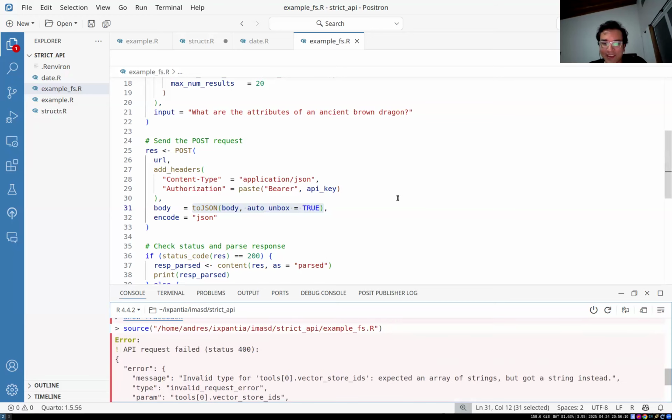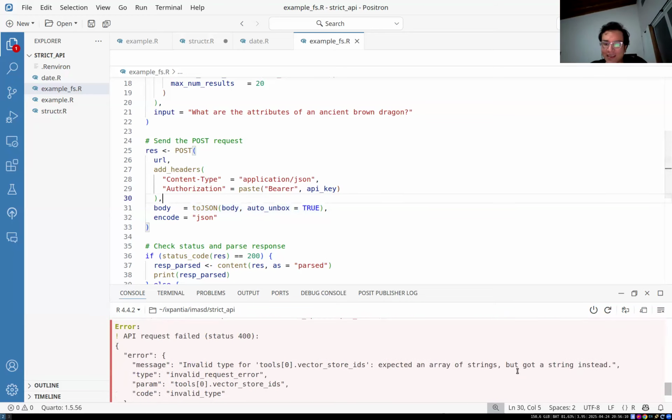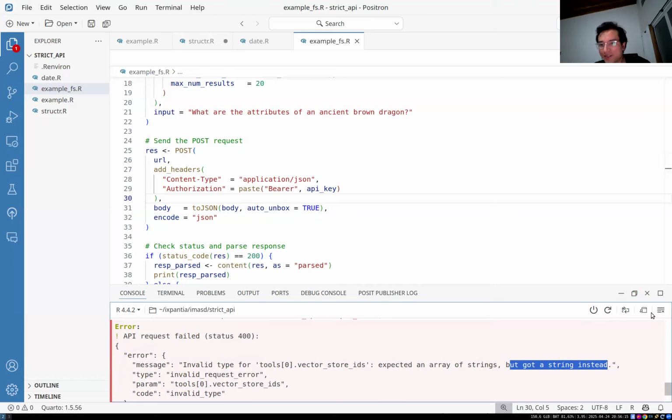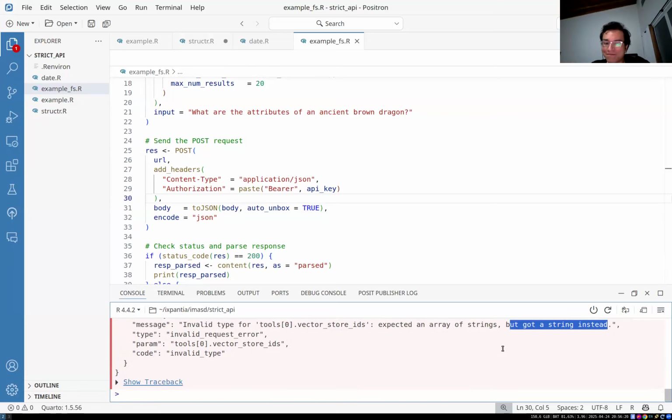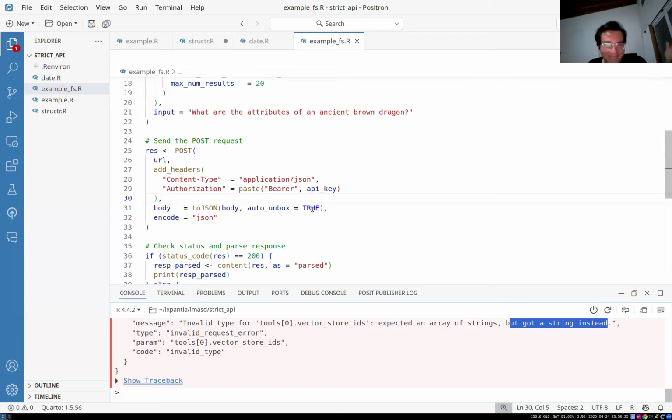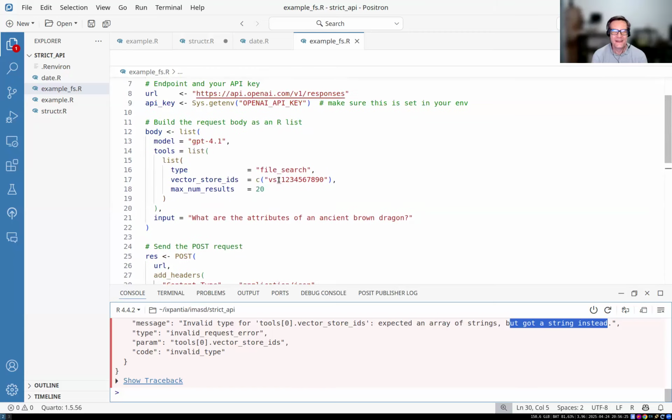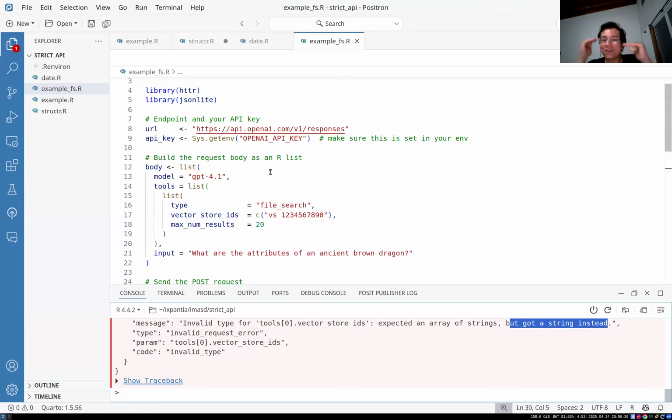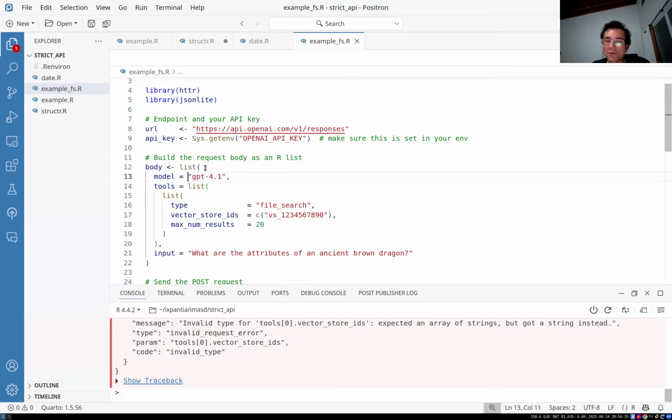So now if we send it again, OpenAI is going to complain again. It's like, hey, vector store IDs, I expected an array of strings. You gave me a single string. So yeah, we're kind of stuck between a rock and a hard place because it's like, what are we supposed to do? What you would typically do is either go and manipulate the data in some way so that the serialization does exactly what you want it to do, perhaps using unbox. So what you would probably need to do is go ahead and unbox every single one of the ones you want to unbox and not unbox the ones you don't want to unbox. But that's so tedious.